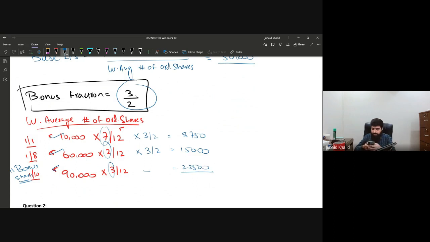So the weighted average number of shares would be 22,500, 15,000 and 8,750, which makes 46,250. This is the weighted average number of ordinary shares.